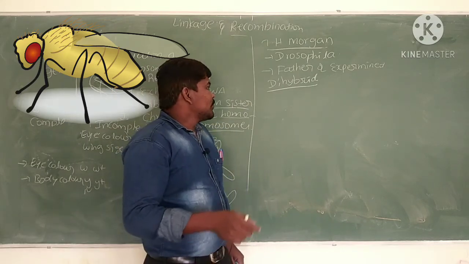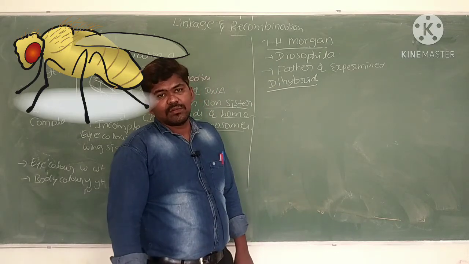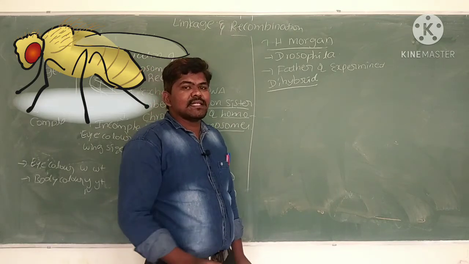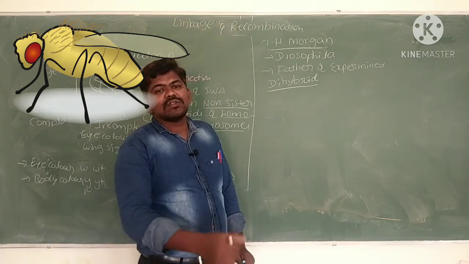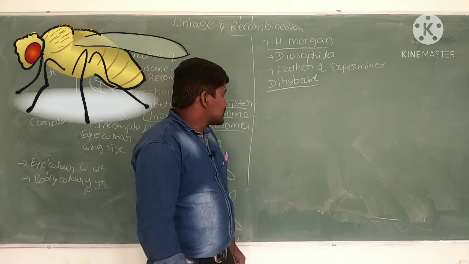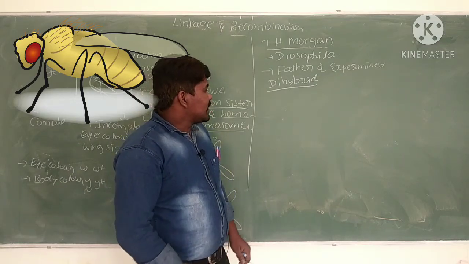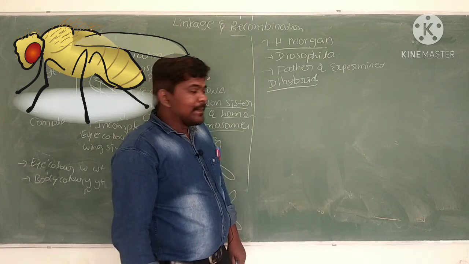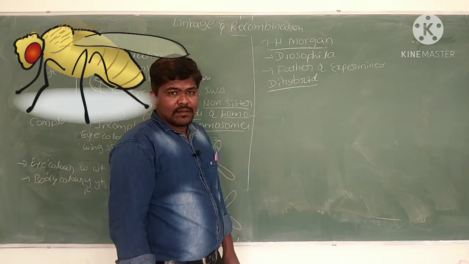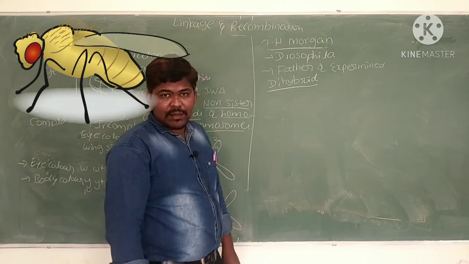Apart from that, a few linked genes present on the X chromosome, meaning sex linked genes, sex linked linkage, also lead to a different result in the dihybrid cross compared to Mendel's. After the dihybrid crosses Morgan did in Drosophila,